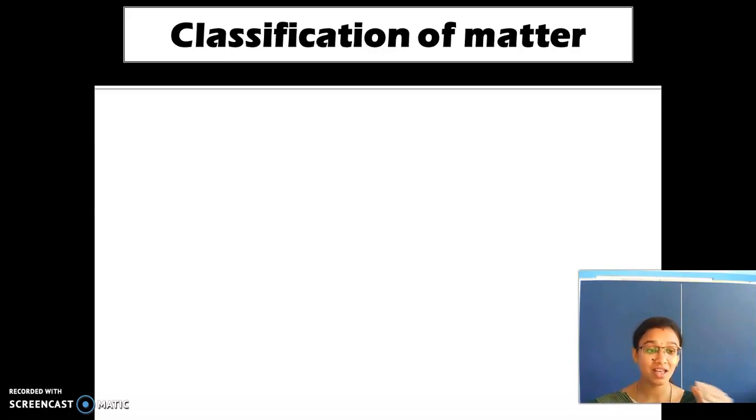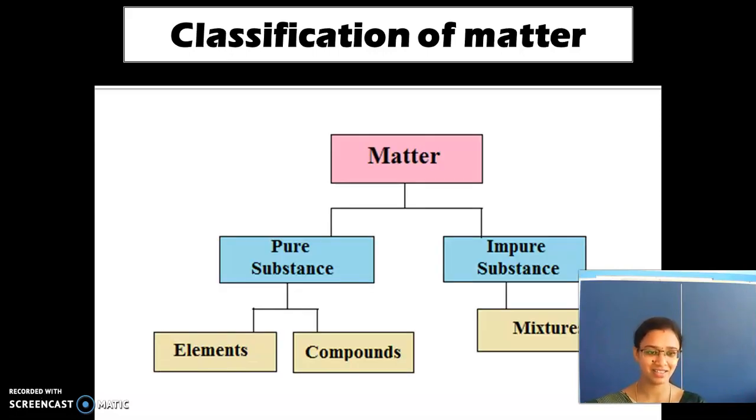And one more classification, based on the components present inside it, has 2 types: pure and impure. Pure is classified into elements and compounds, and impure into homogeneous and heterogeneous mixtures. Am I correct or not?